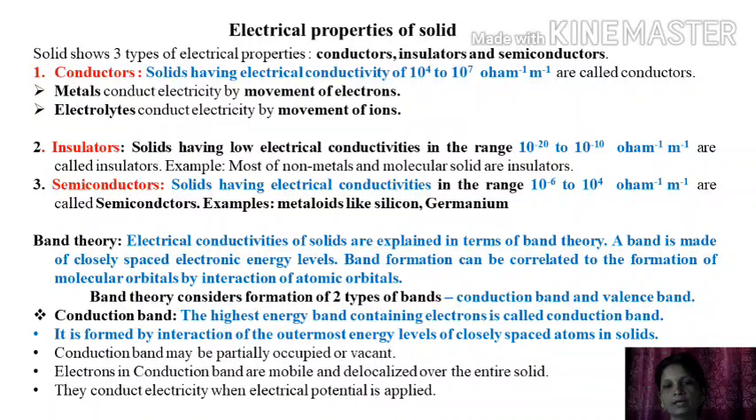Conduction band: the highest energy band containing electrons is called the conduction band. Conduction band is formed by interaction of the outermost energy level of closely spaced atoms in the solid. Conduction band may be partially occupied or vacant. Electrons in the conduction band are mobile and delocalized over the entire solid. They conduct electricity when electrical potential is applied.